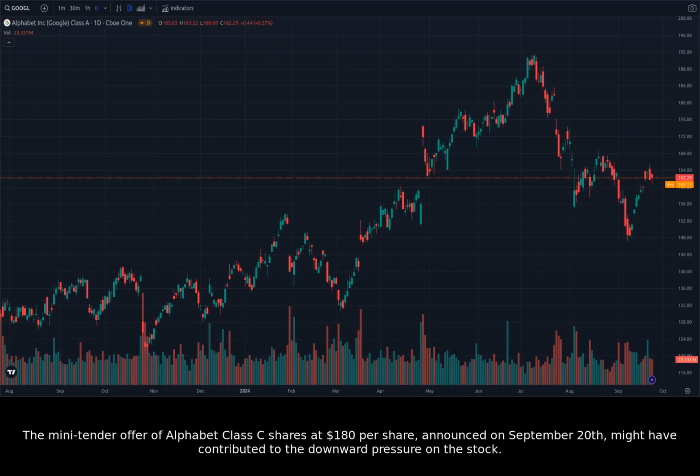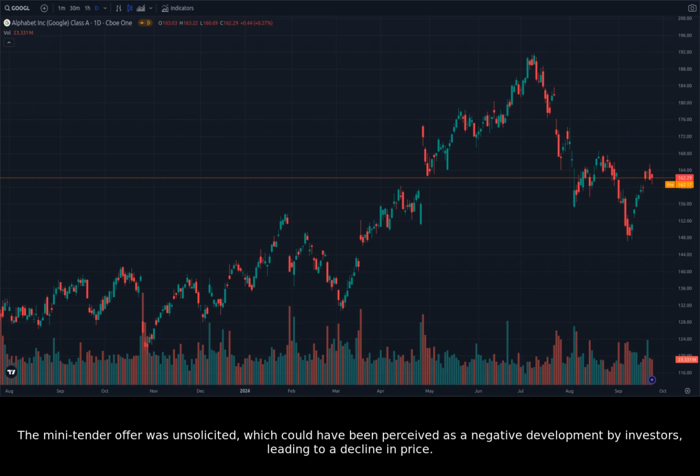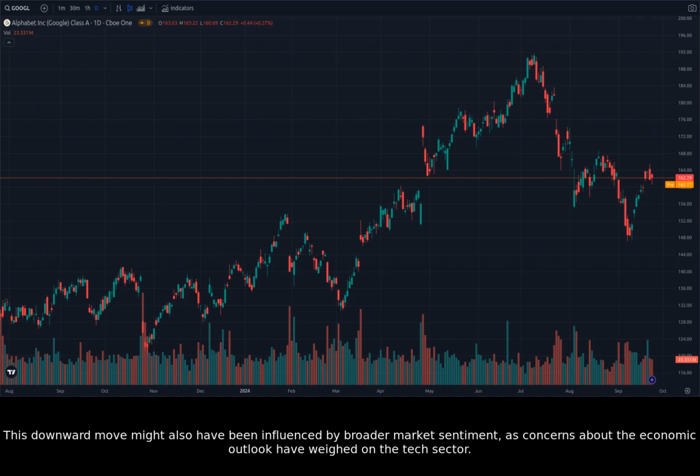action. The mini tender offer of Alphabet Class C shares at $180 per share, announced on September 20th, might have contributed to the downward pressure on the stock. The mini tender offer was unsolicited, which could have been perceived as a negative development by investors, leading to a decline in price. This downward move might also have been influenced by broader market sentiment, as concerns about the economic outlook have weighed on the tech sector.